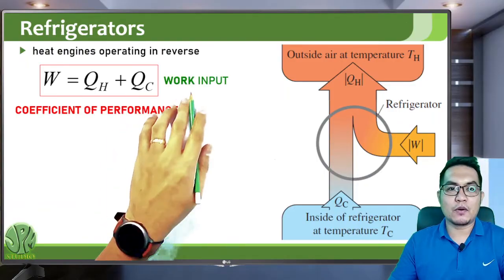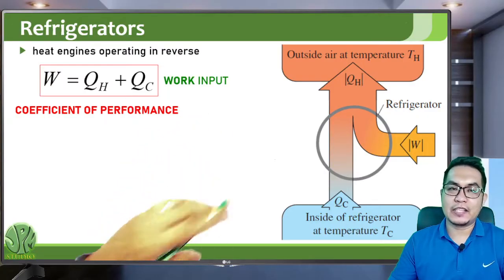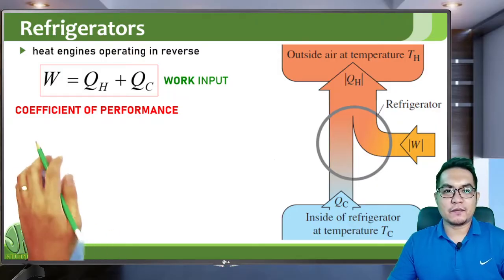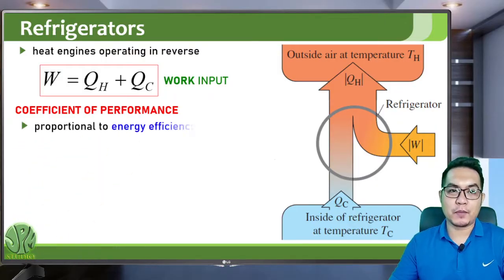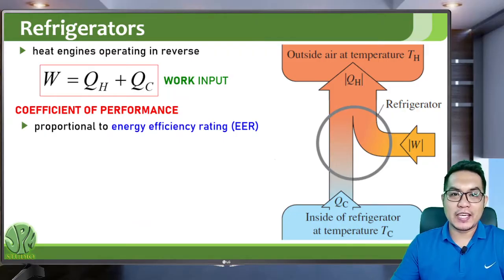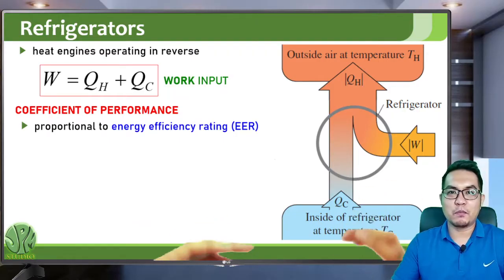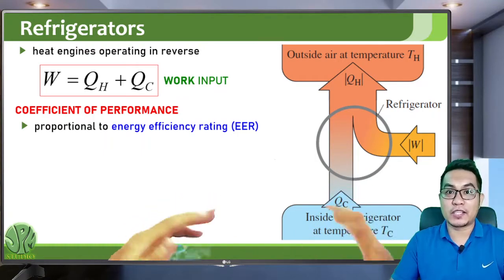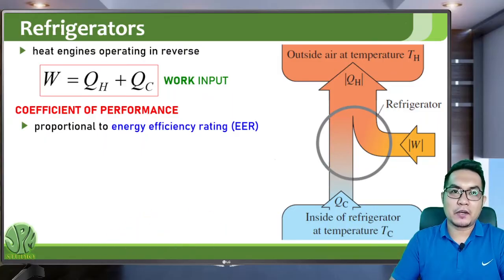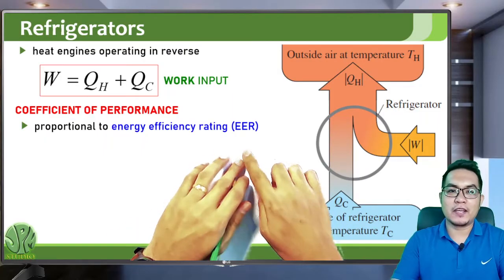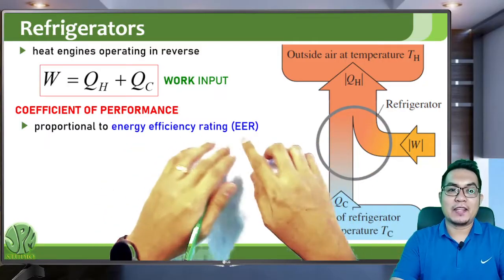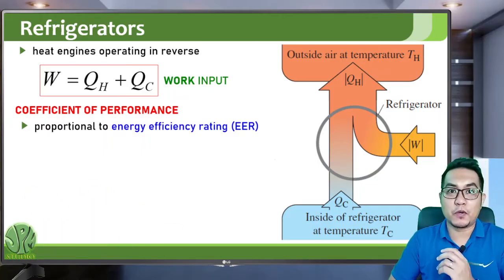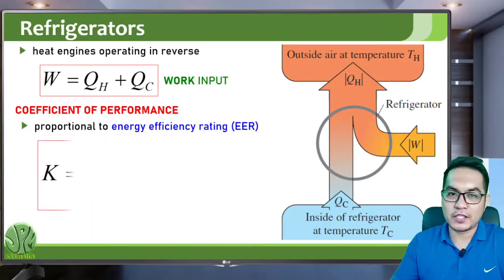So this work is now work input. In the engine, it's work output. The efficiency of a refrigerator is given by the coefficient of performance. It's proportional to the EER, energy efficiency rating. When you buy an air conditioner or a refrigerator, by the way, an air conditioner and a refrigerator work on the same principle, you actually see some yellow tags and there's an EER rating there. That's the energy efficiency rating. It is proportional to the coefficient of performance of your refrigerator.